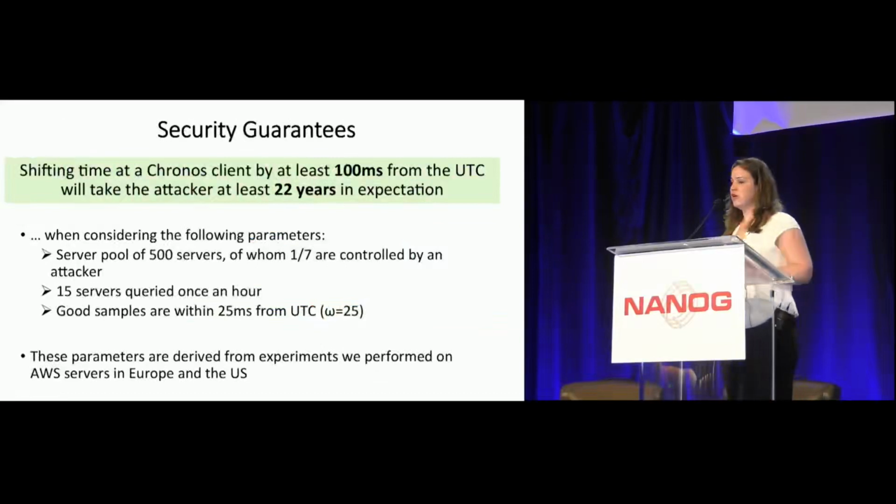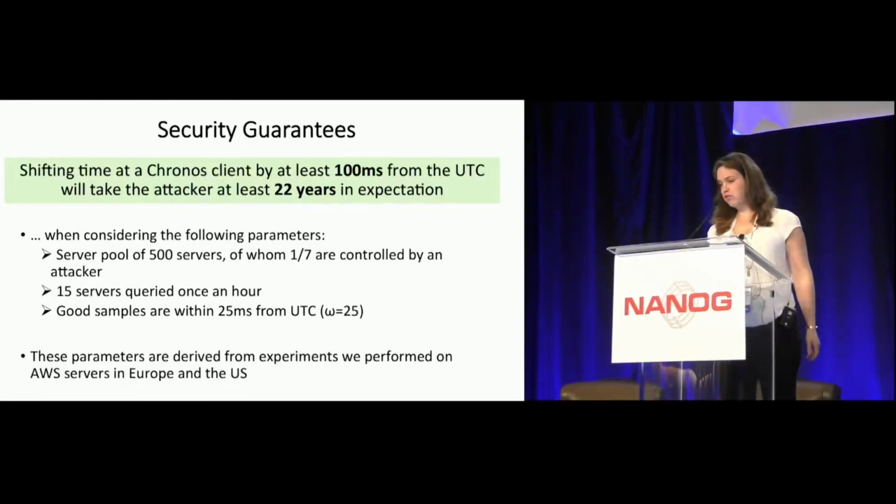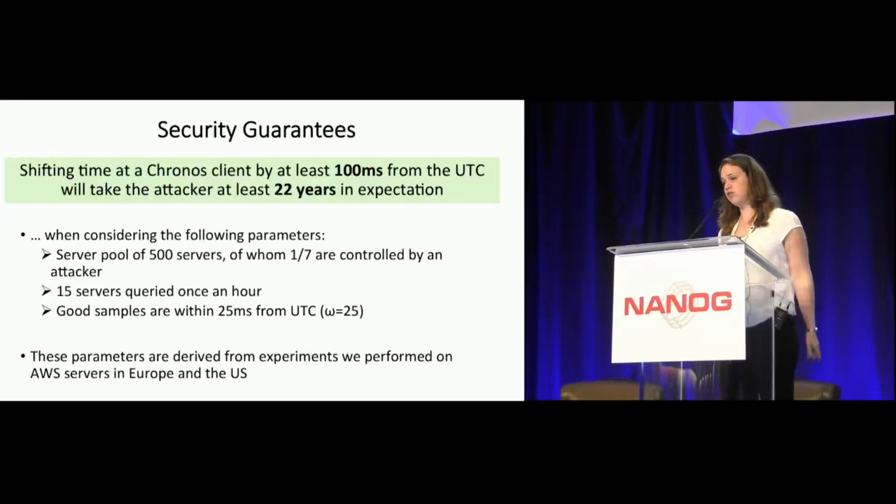So first, let me present our security guarantees, and then I will present our security analysis. Essentially, what we show in our paper is that even under an extreme scenario, shifting time at a Chronos client by at least 100 milliseconds from the UTC will take the attacker at least 22 years in expectation.